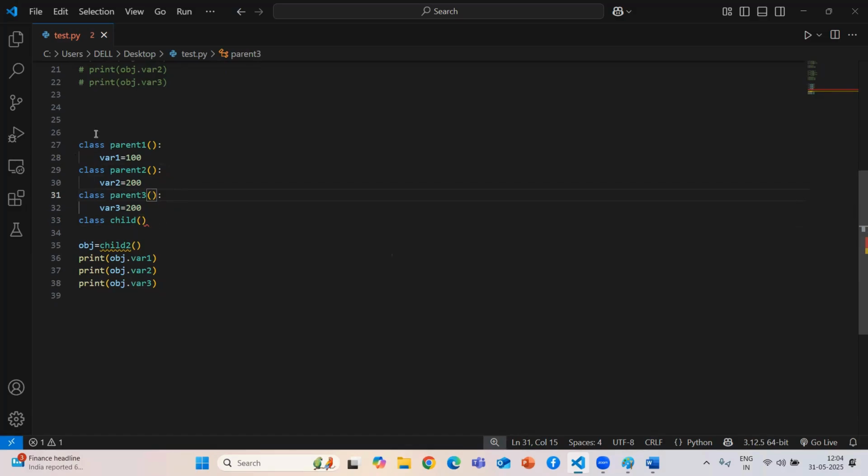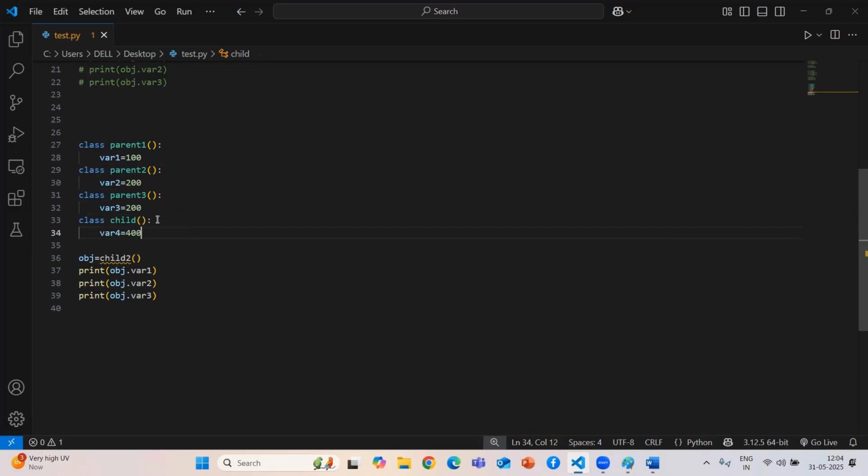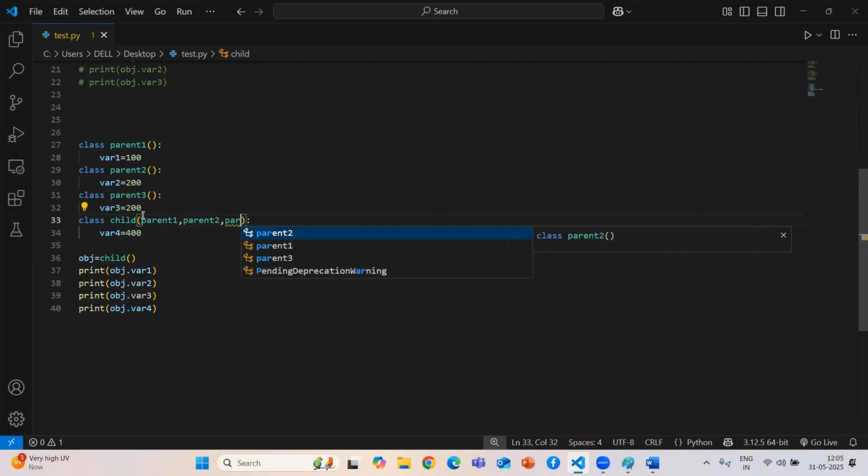give a connection between each of these parent classes, meaning all of these three parent classes. So yeah, guys, every time you need to create a child, first we need to inherit. If you print now, it will not give you the correct output, because as of now you don't have any connection. That's why we first need to inherit from the three parent classes. That's why you need to pass three arguments: parent 1, parent 2 and parent 3.